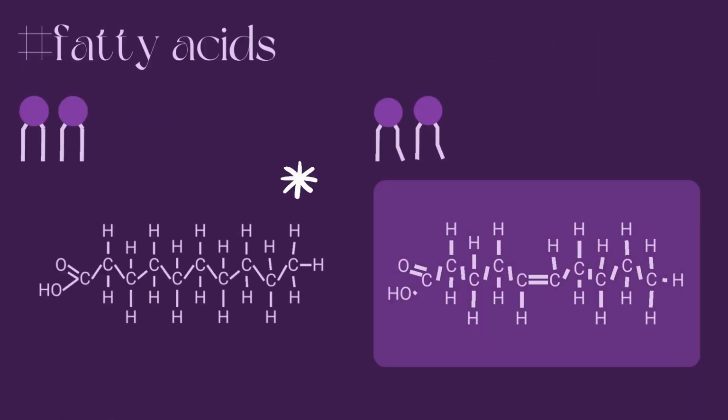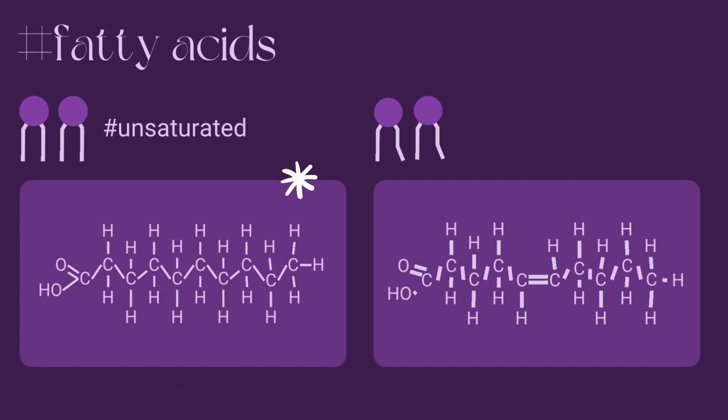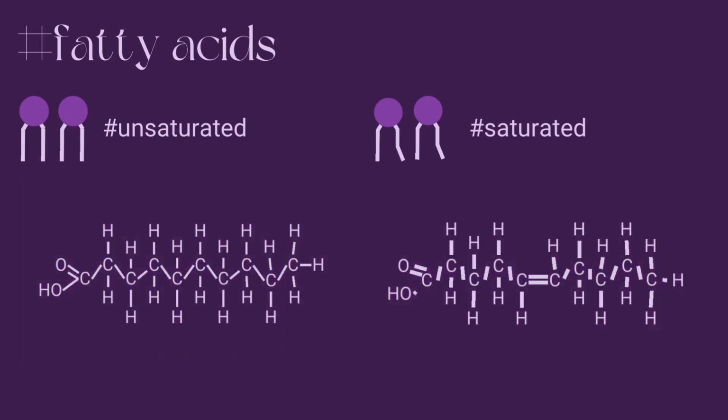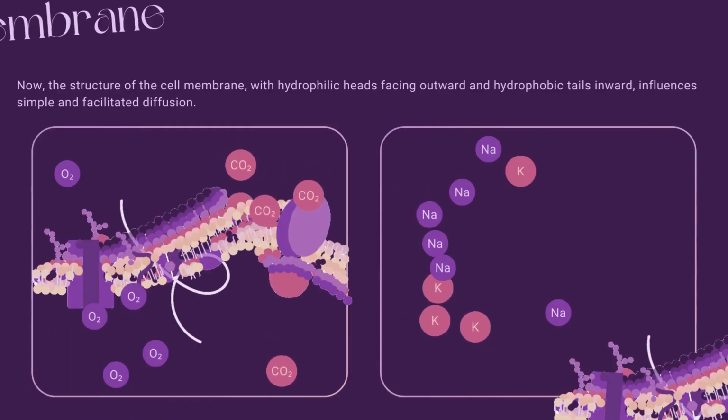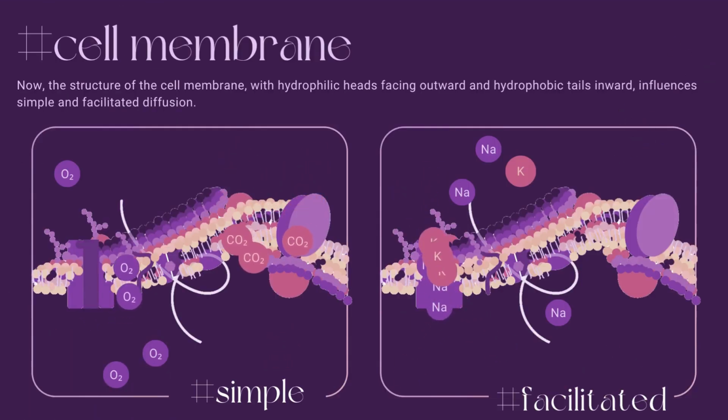Now, fatty acids are what make up phospholipid tails. Saturated fatty acids are chains of carbon atoms that have only single bonds between them. As a result, the chains are straight and easy to pack tightly. Unsaturated fats are chains of carbon atoms that have double bonds between some of the carbons. They play a role in membrane fluidity because they increase the space between the phospholipids, making the molecules harder to freeze at lower temperatures.